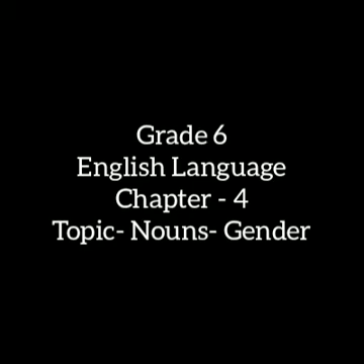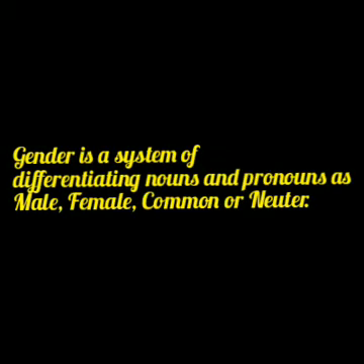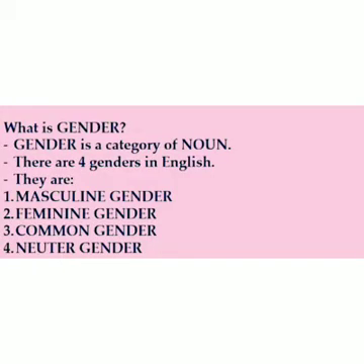So, what do you understand by gender? Gender is a system of differentiating nouns and pronouns as male, female, common, or neuter. That is, gender is a category of noun and they are masculine gender, feminine gender, common gender, and neuter gender.